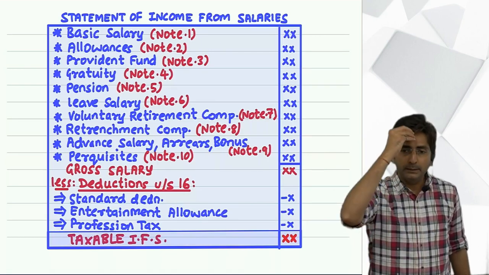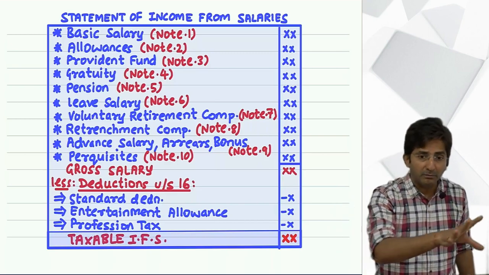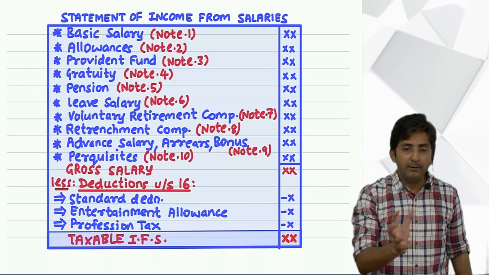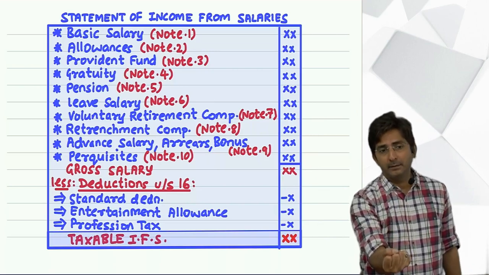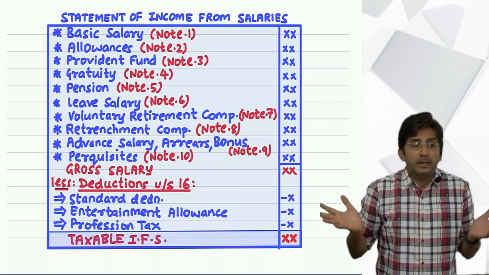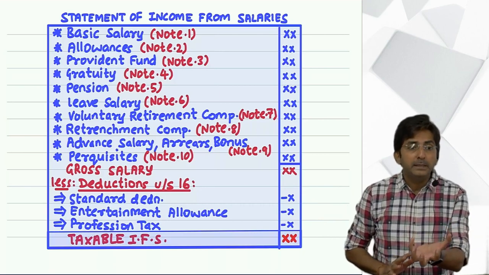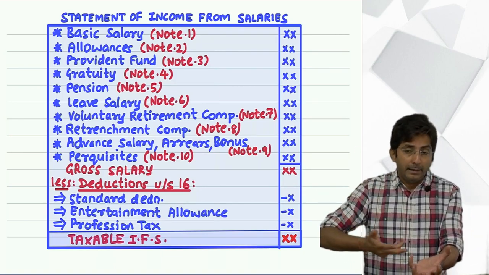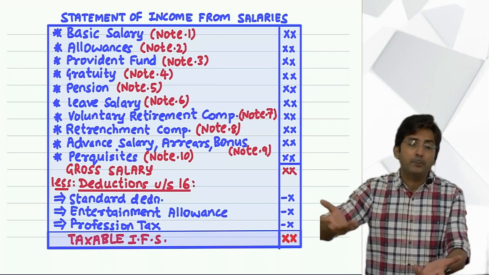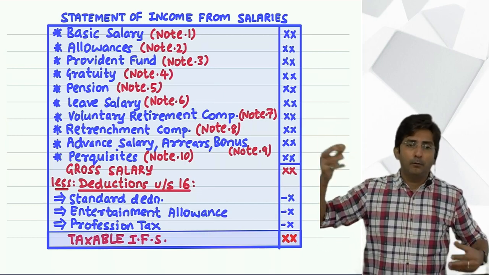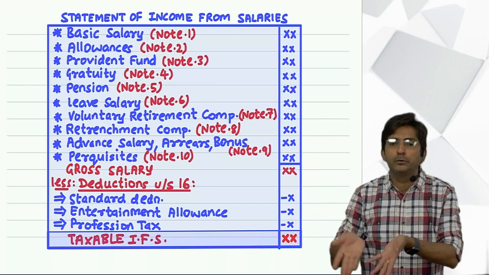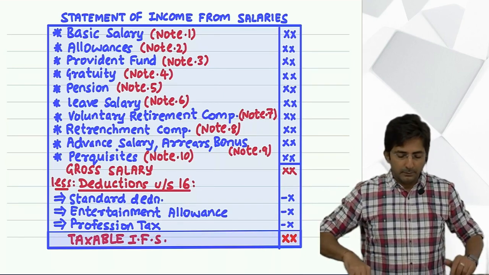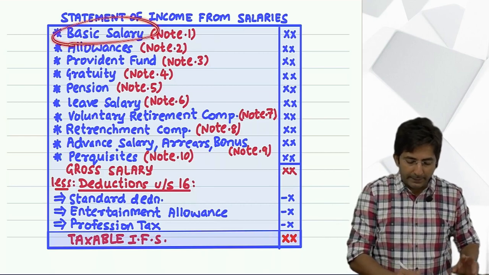So in short, whether you join the company as a peon, office boy or a chartered accountant, everyone will have one basic salary. But if you are in a good position in a company, along with basic salary, you will get many extra benefits. Okay. And the list of extra benefits depends upon your position in a company. Obviously, if your position is that of a peon, you will only get basic salary. That's it. So, basic salary is something which every employee gets.